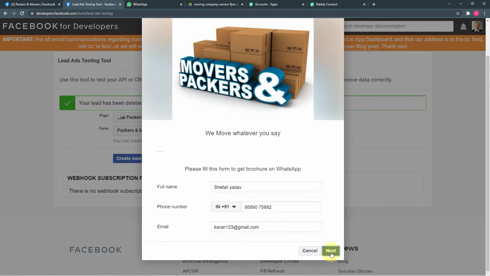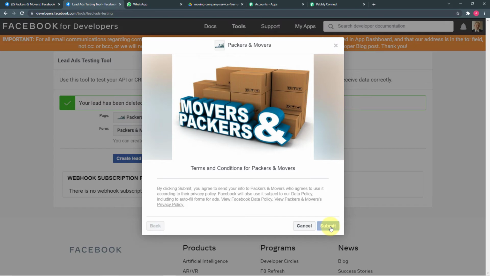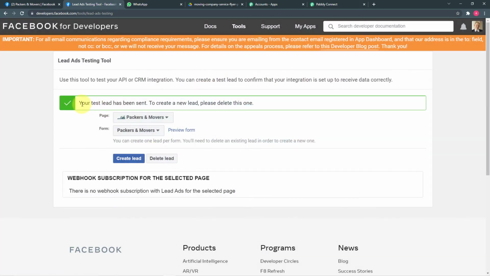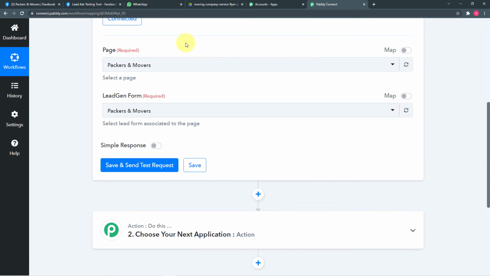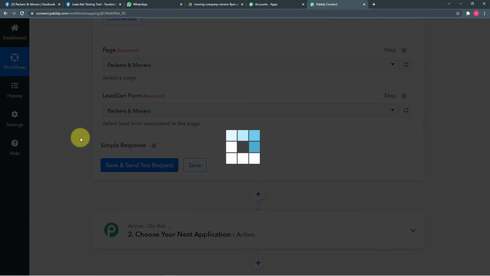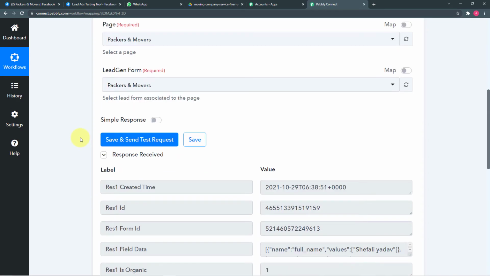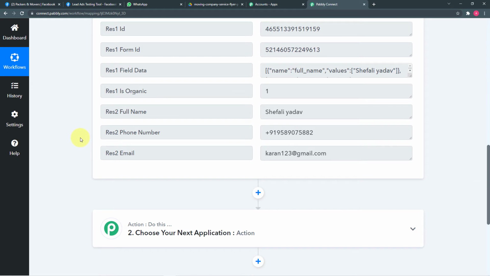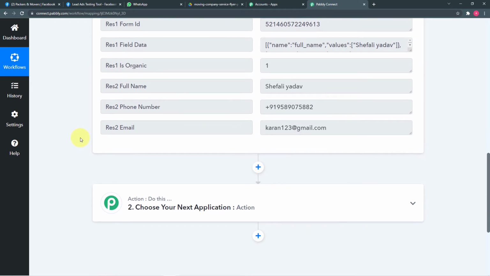Now let me click on next and submit. Okay, so you can see a new lead is generated here. Your test lead has been sent. Now let's go to Pabbly Connect and click on save and send test request and see if the data is captured here or not. So you can see the data is captured here like this, Shefali Yadav, number and all the details that we have filled. So our first two steps are completed.